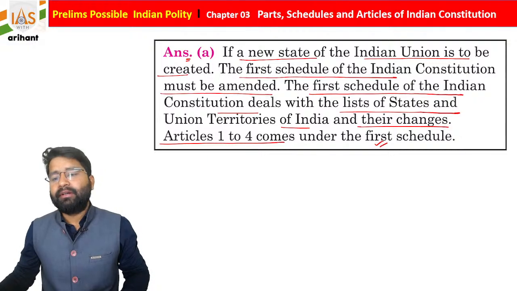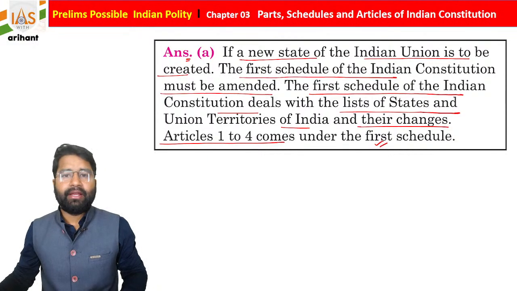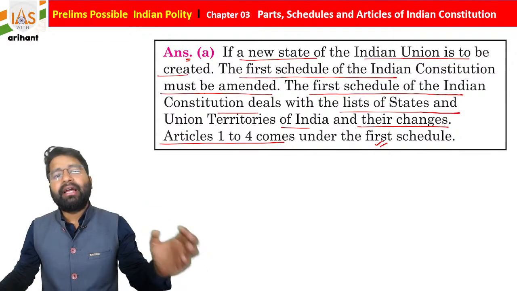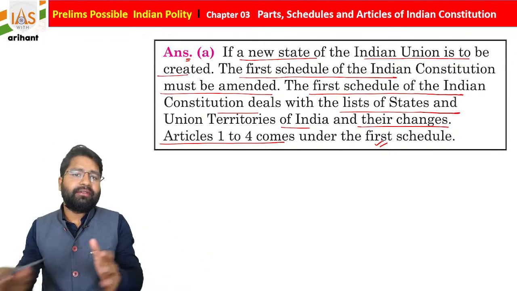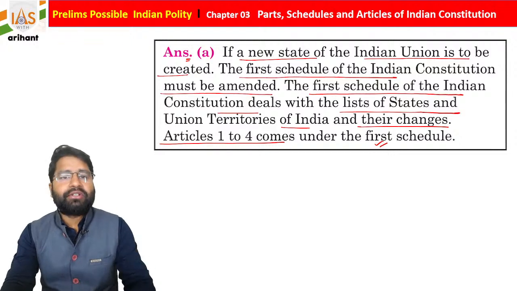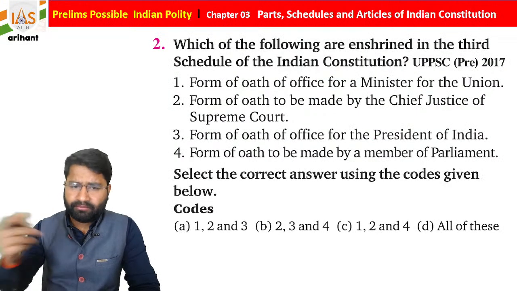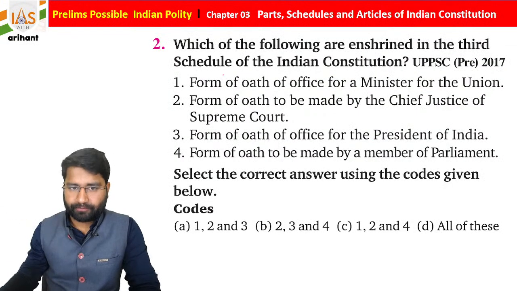Okay, getting it? So if there is any modification, schedule 1 is going to be modified, and schedule 4 will also be modified if it is about the allocation of seats of Rajya Sabha. I hope you all are able to understand. Okay, so just give your feedback also.